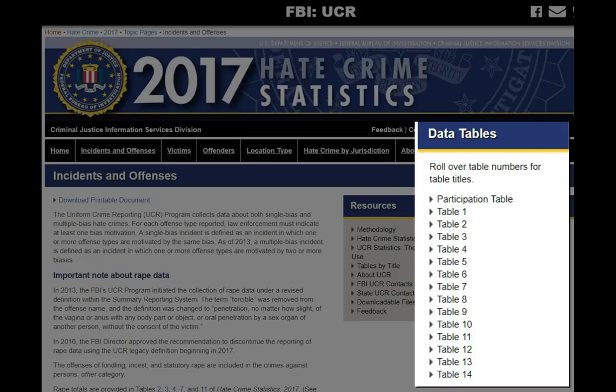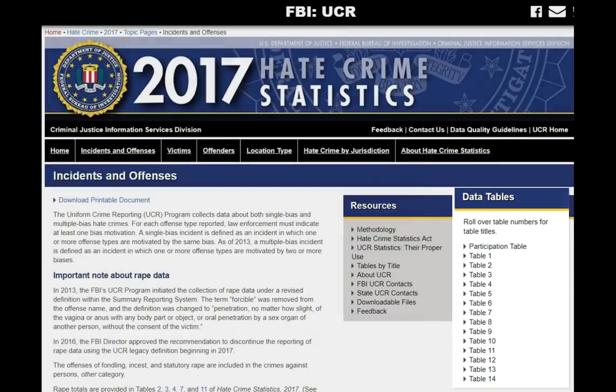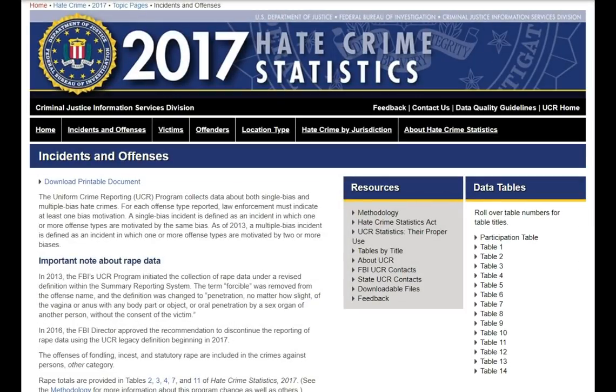So I'll be going through most of these tables. There's a few that are sort of redundant or not terribly interesting. And I'll show you how to understand and break down the data, as it can be sort of confusing at first. And I'll show you some tips and examples on how to analyze this data. We'll see firsthand just how easy it is to create many interesting and contradictory narratives and how easy it is to mislead with this data. So let's begin with the first table, the participation table.